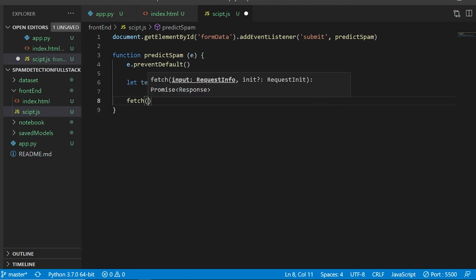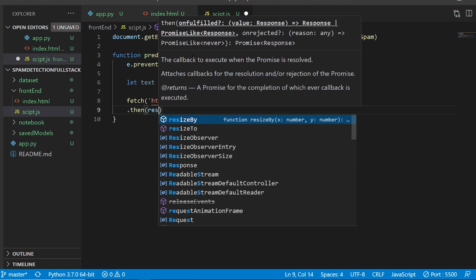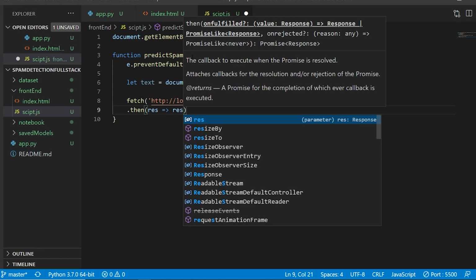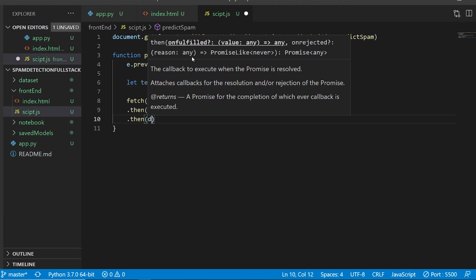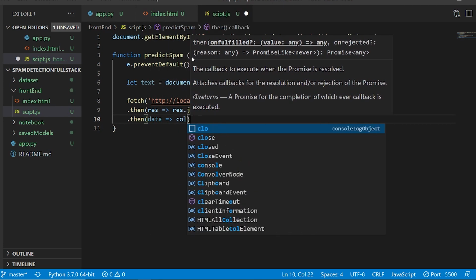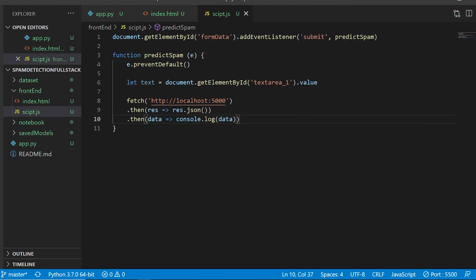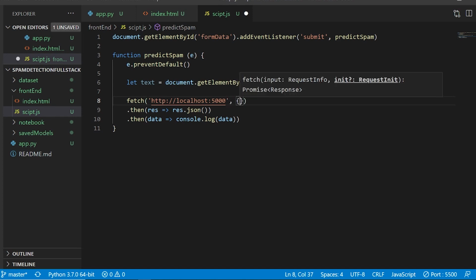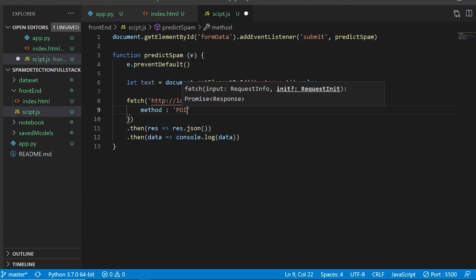And now I'm going to use the fetch API, which is going to hit http localhost 5000, and it is going to return us a promise. So it says then response is equal to response.json, and here again I'll say dot then with the data. As a matter of fact, I'm going to use console.log at the moment. I'll say console.log with the data. All right, very basic thing. Since it is a post request, I'll say comma with open and close curly braces, and inside this I'm going to say method, which is going to be post.